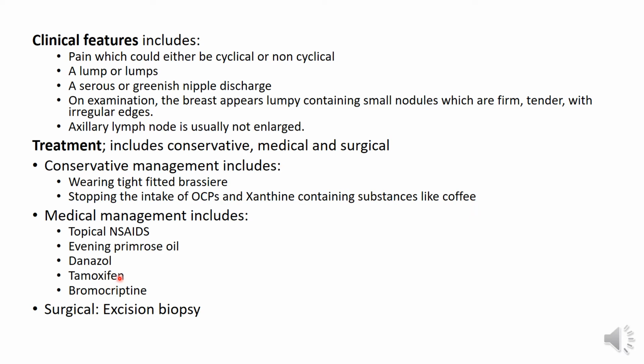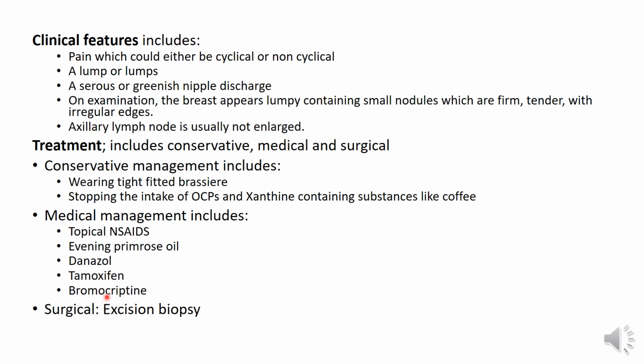Most times it is the first line of medical management that is started when conservative management fails. The side effects of tamoxifen include an increased risk of endometrial carcinoma, so one should be careful when using tamoxifen.